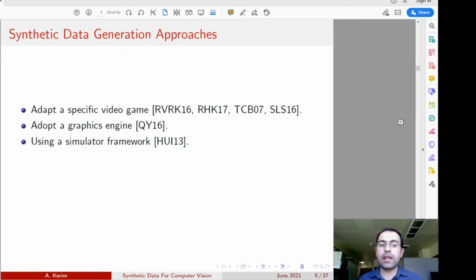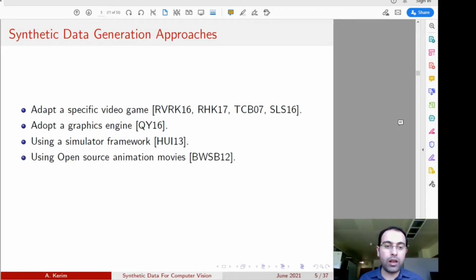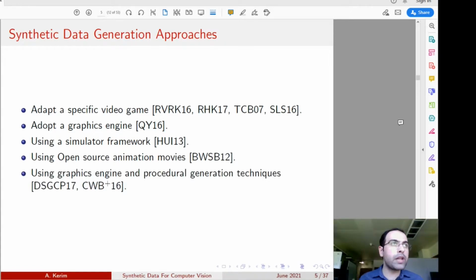The third is using a simulator framework, while the fourth one is using some open source animation movies. However, the best approach in terms of diversity, scalability, and also its generalizability to different computer vision tasks is using a graphics engine and applying procedural generation techniques as we have done in our NOVA rendering.